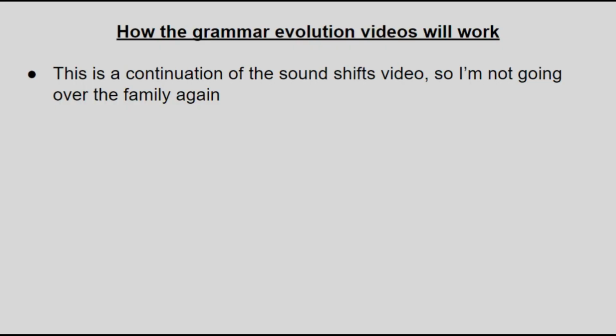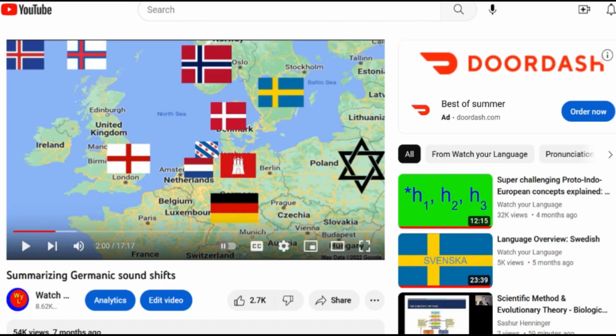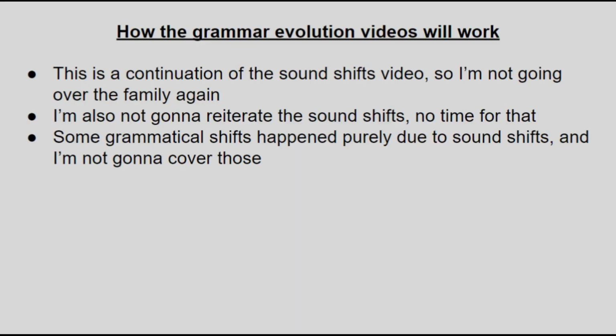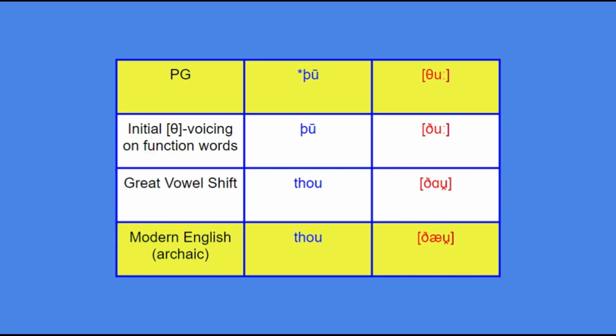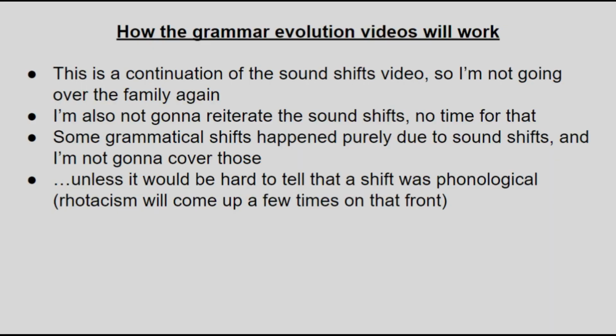In some ways this will be a continuation of the earlier video. Like that, I'm not going to go over the history of the family or anything related to sound shifts, so if you haven't watched the sound shifts video yet, I'd recommend doing that now, or you may be missing some pieces to this video. Back? Cool. Along with that, in this video I'll only be covering grammatical changes that can't be explained by sound shifts. For example, I won't talk about how the Proto-Germanic pronoun thu became thou in English, since that's all sound shifts, but I will explain how it got replaced by you. That being said, I will make an exception if it's painfully unobvious that a shift was purely phonological.